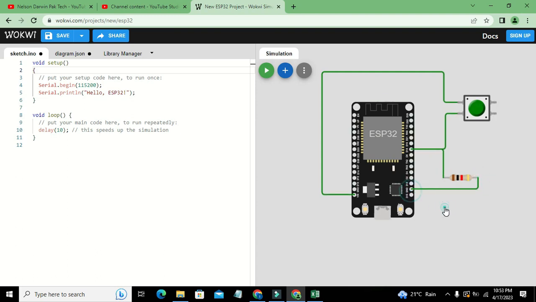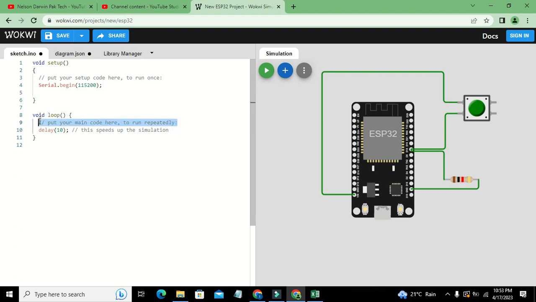Now we will go towards coding. Here we have declared Serial.begin with 115200 baud rate, and Serial.print hello world, but we are not going to print any such thing. Here we will just declare an integer type variable, a, and we will use digitalRead